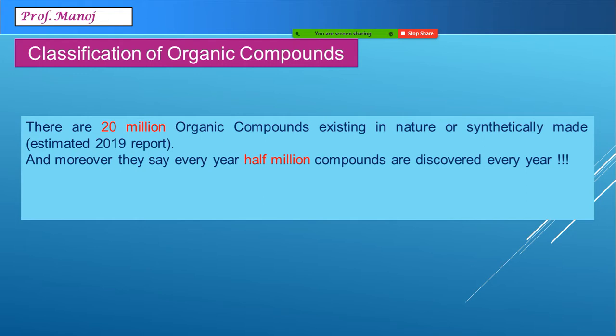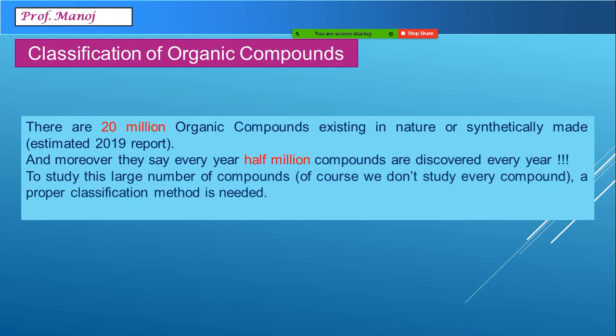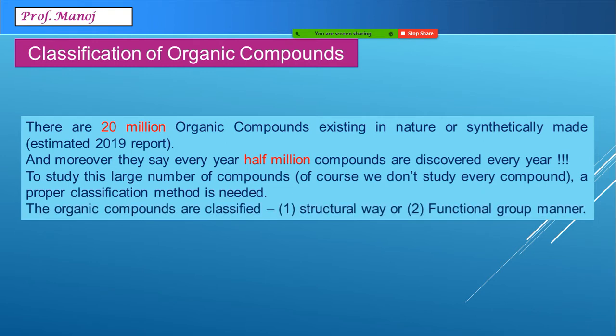So you can imagine such a large number of compounds, it's quite difficult to study if they are not classified properly. To classify these compounds, there are basically two methods used. First is called the structural way and second, the functional group manner. Both these ways have their own uses, so we will study and discuss both of them.